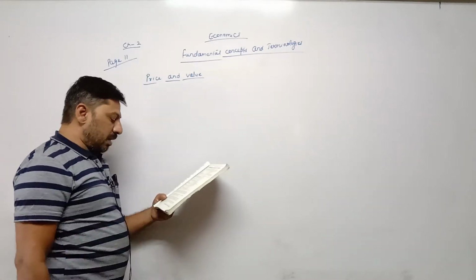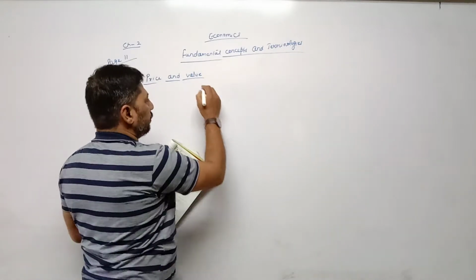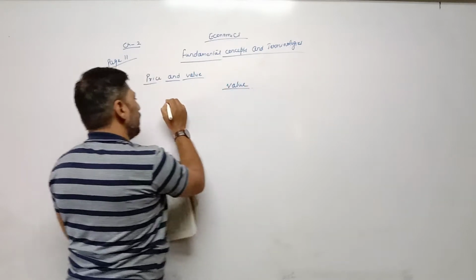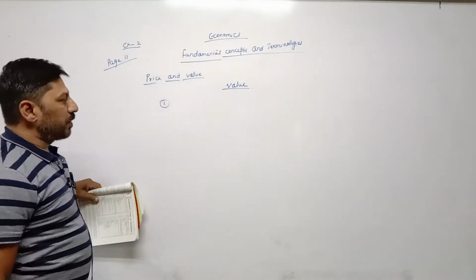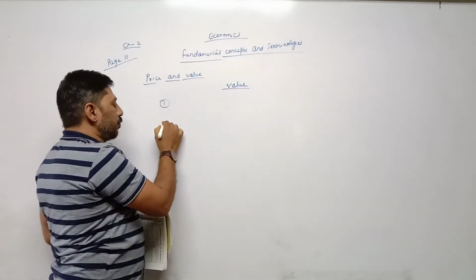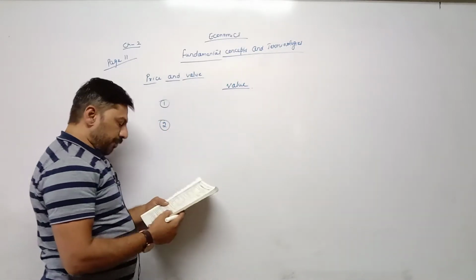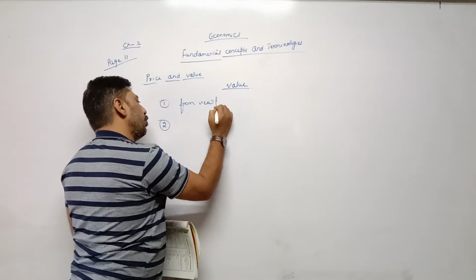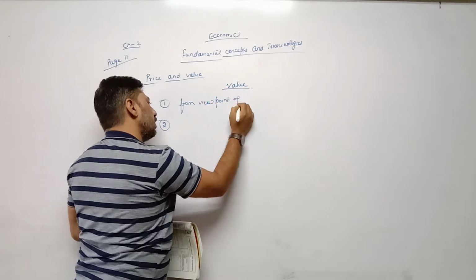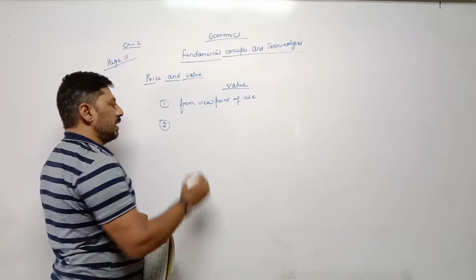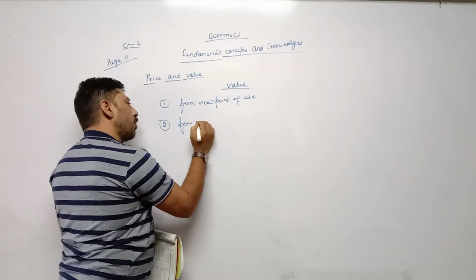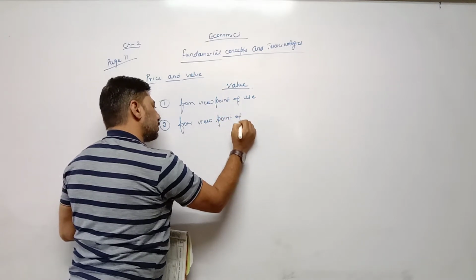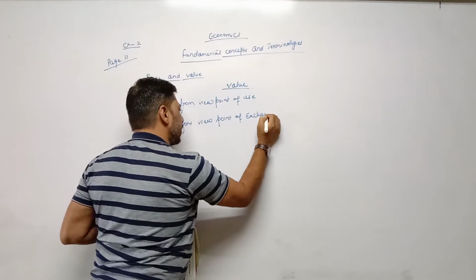Now, value can be understood from two viewpoints. Here the topic is value. In order to explain the meaning of value, we have two different points. First one is from the viewpoint of use, and second one is from the viewpoint of exchange.